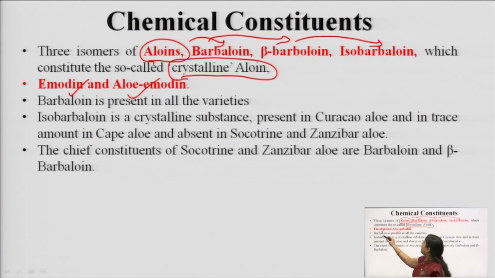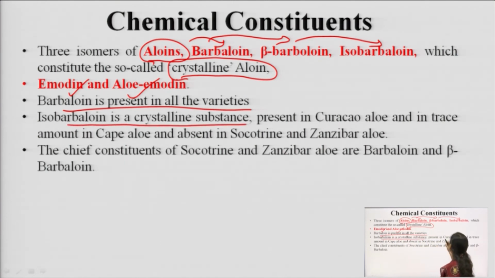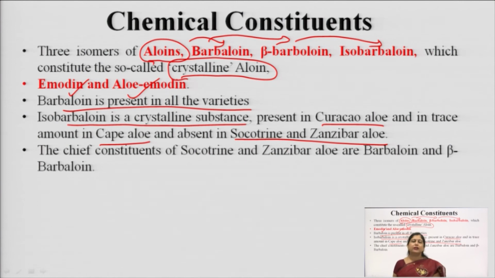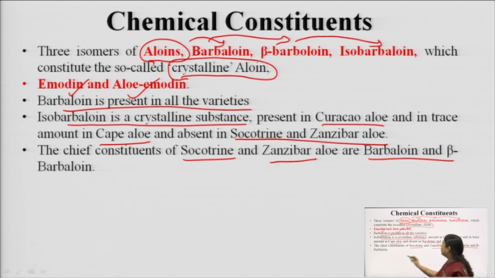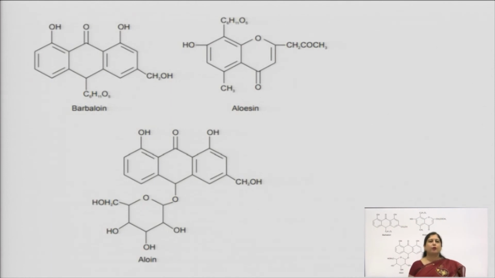Okay. And barbaloin is present in all the four varieties which I discussed, but isobarbaloin, a crystalline substance, is present in Curacao aloe and to some extent in Cape aloe, but it is completely absent in Socotrine or Zanzibar aloe, which is the aloe Perry. Okay. So isobarbaloin is absent in aloe Perry, but it is present in the Cape aloe in little amount and Curacao aloe in more amount. Okay. And the chief constituents in Socotrine aloe and Zanzibar aloe are barbaloin and beta barbaloin. So isobarbaloin is absent in Zanzibar and Socotrine aloe.